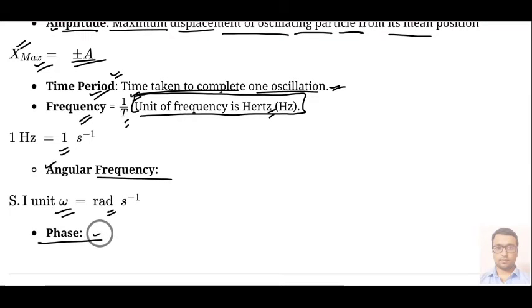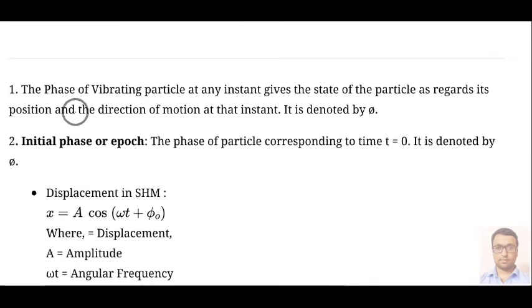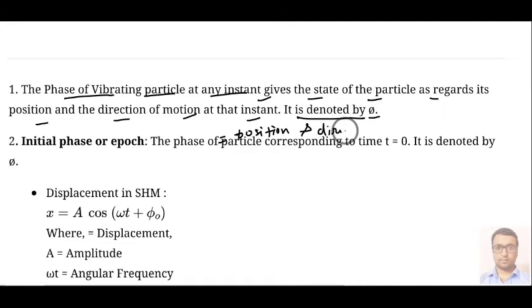Next thing we have to understand is phase. The phase of a vibrating particle at any instant gives the state of the particle as regards its position and the direction of motion at that instant. It is denoted by phi. So phase is what? At any instant it will tell you about the position, how far your particle is, and its direction. That thing is called phase.